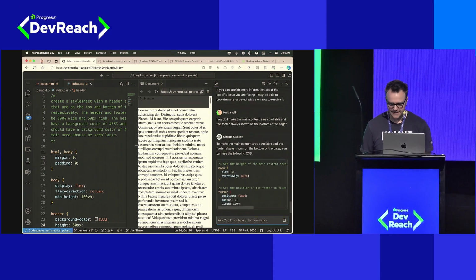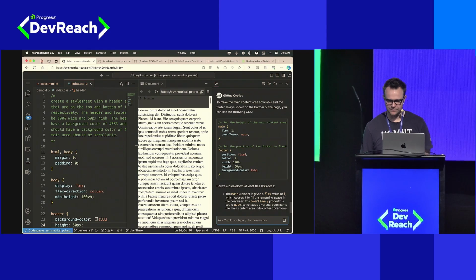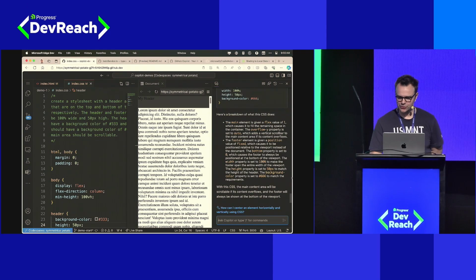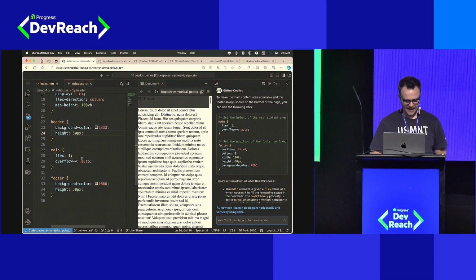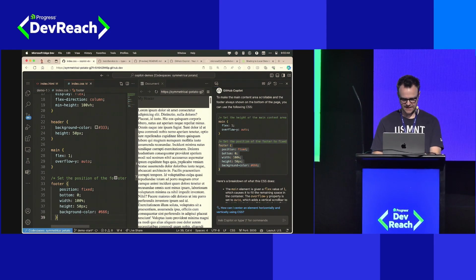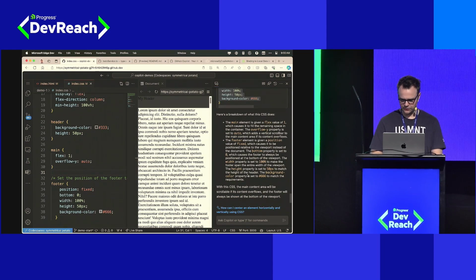So it's saying to make the main content area scrollable and the footer always at the bottom of the page, you should do this. You should have main flex 1 overflow auto. Well, we have that. And your footer should have this. Okay, so let's maybe take this. So I can just copy this snippet out. That works for this case. Replace that. Save that. Let's see if we're getting closer to what we're after.